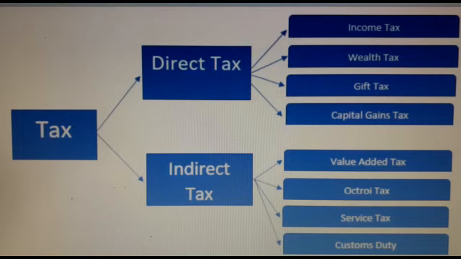Direct taxes means taxes which are paid directly by the taxpayer. We pay the taxes in our name and we get the receipt from that department. Income tax, wealth tax, gift tax, capital gain tax, all these are direct taxes.